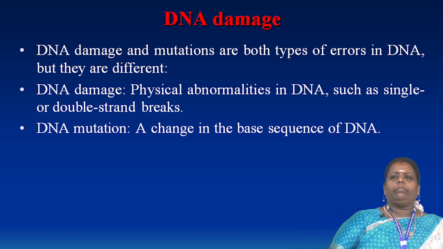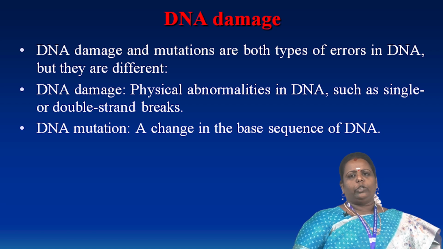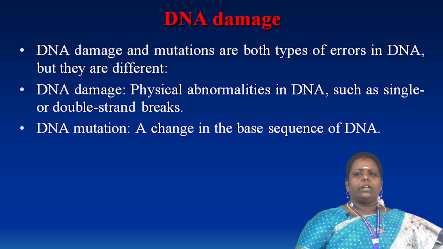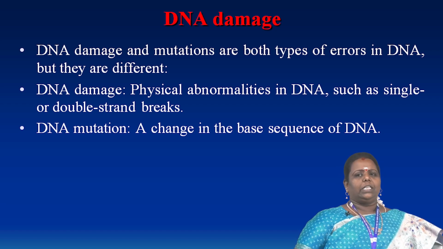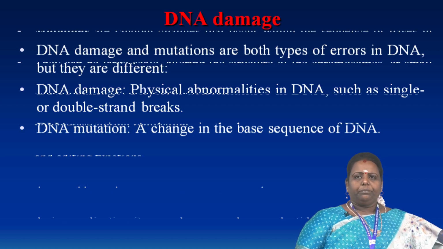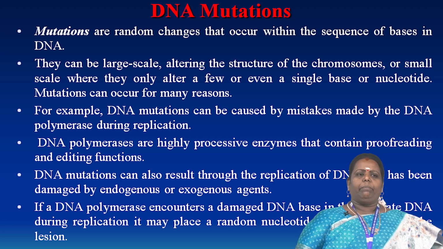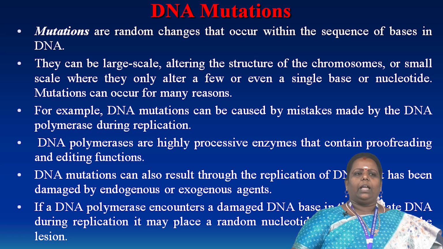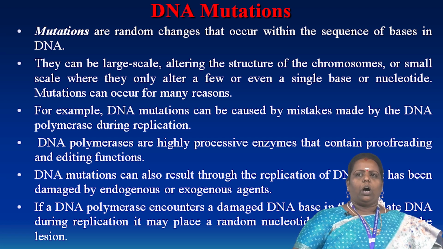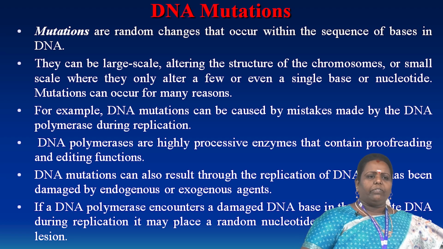DNA damage is a physical abnormality of the DNA. The single or double strands break down. After that, the mutation occurs. In mutation, the base sequence of the DNA is varied. Mutations occur in the sequence of the bases of the DNA. They can be large scale, altering the structure of the chromosome, or small scale, where only a few or a single base nucleotide is affected. Now, what is the reason the mutation occurs?